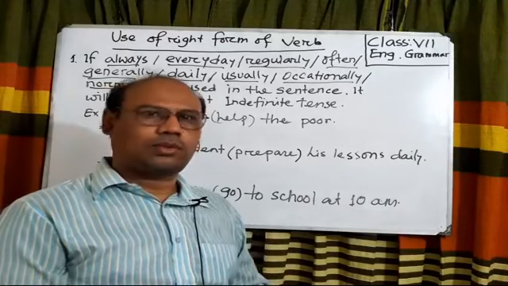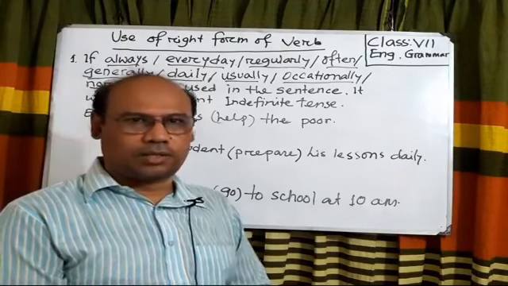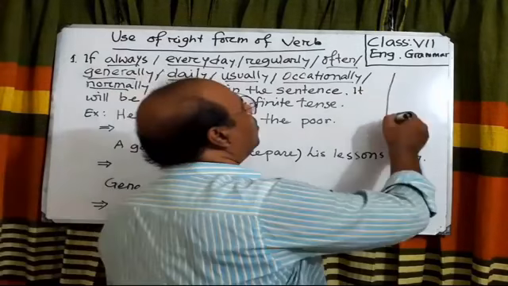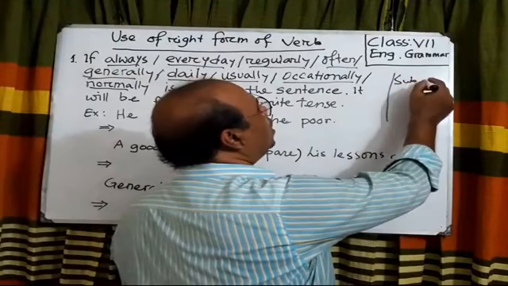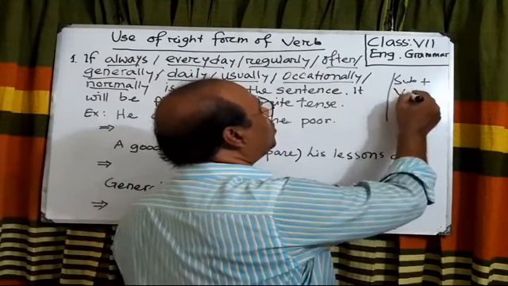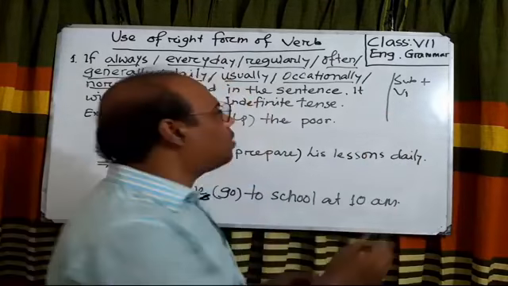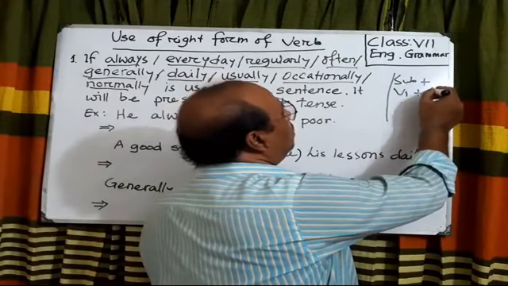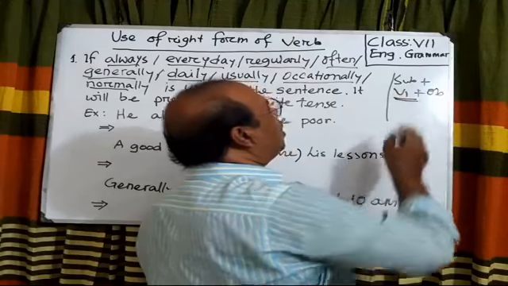You know the structure of present indefinite tense. If we form a present indefinite tense, first we will use a subject, then the present form of the verb, then the object.